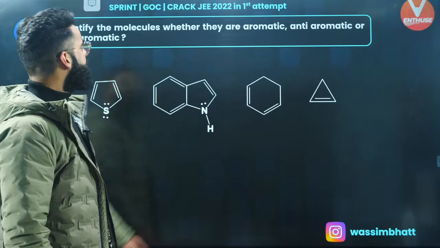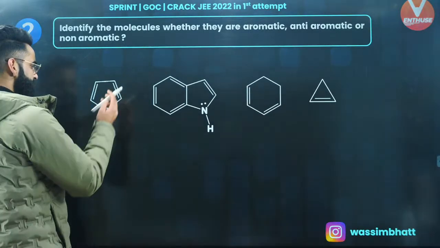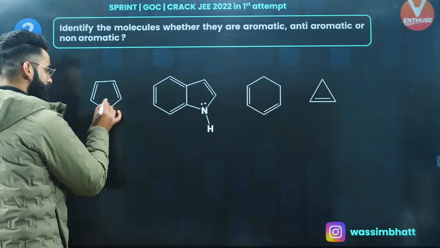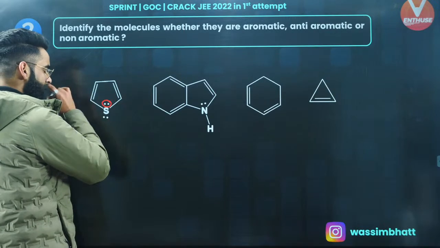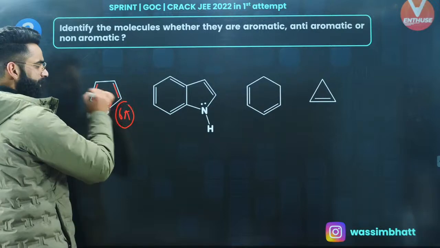Okay. Identify the molecules, whether they are aromatic, non-aromatic or what. Have a look, people. See, first of all, sulfur has got 2 lone pairs, out of which 1 lone pair will be participating in the complete cyclic conjugation. So 2, 4 and 6. So there are 6 pi electrons involved in the complete cyclic conjugation.